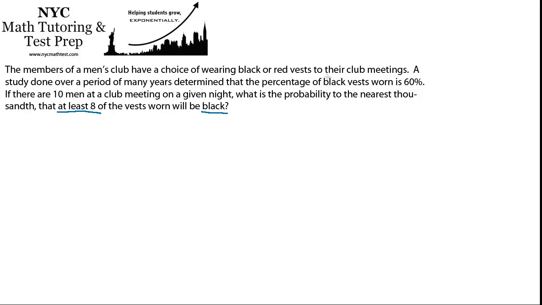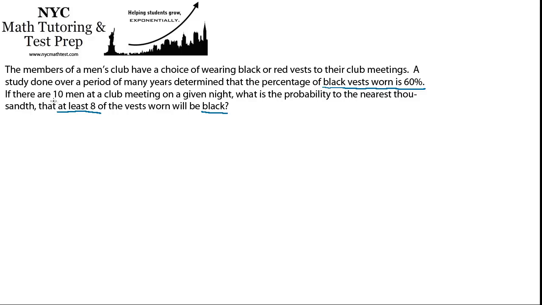So it says that the percentage of black vests worn is 60%. That means that if a member is getting ready and putting on his vest, there's a 60% chance that he's going to wear a black vest. So every single member selecting the color of their vest can be considered an independent event. Nobody's conferring and saying, what color vest are you wearing? They're completely independent events. So there's a 6 in 10 chance that a given person chooses to wear a black vest on a given occasion. So that's going to be the premise for our problem.